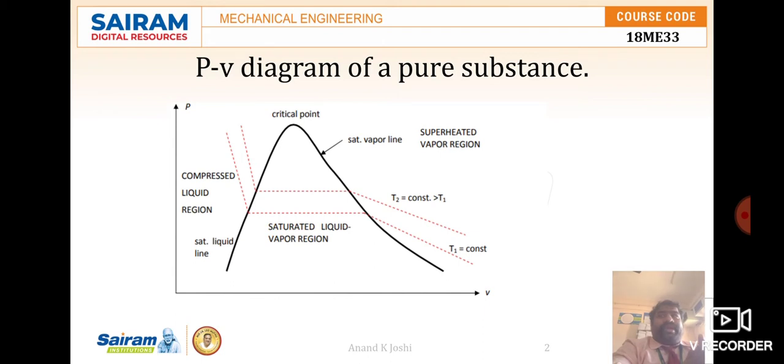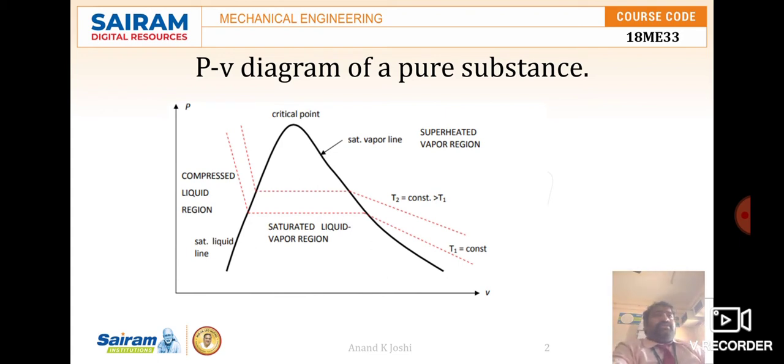If you take oxygen, the critical point is at 50.136 atmosphere pressure, and the temperature is around 154.80 Kelvin, or minus 118.36 degrees Celsius. And for the triple point, the temperature will be 54.16 Kelvin at 0.0015 pressure. So this is all about the triple point and critical point of a pure substance.